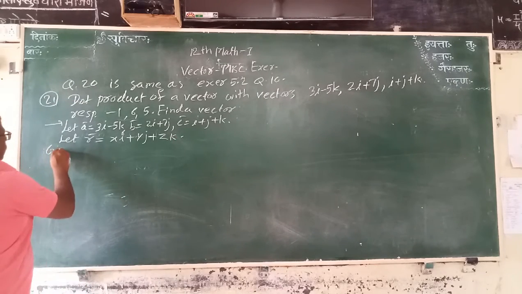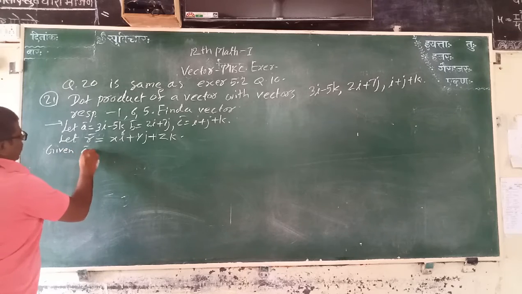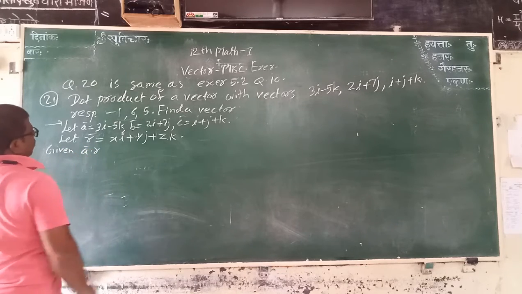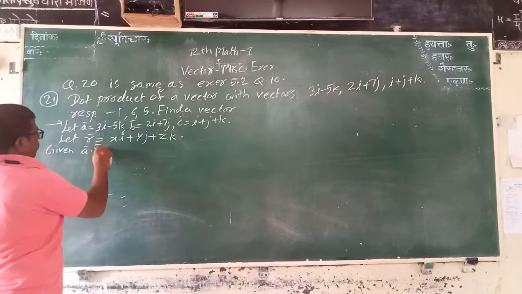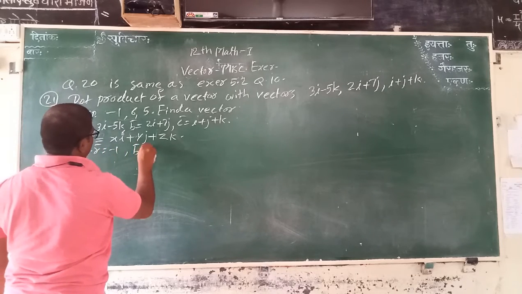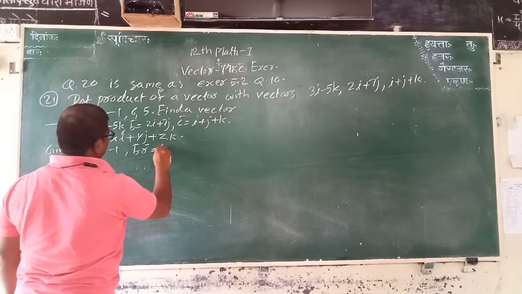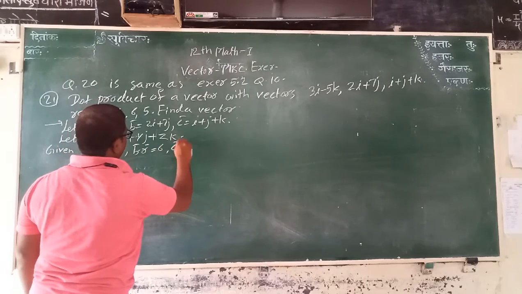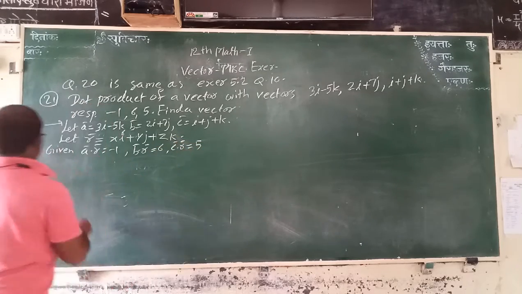Given A bar dot R bar equals minus 1, B bar dot R bar is equal to 6 and C bar dot R bar is equal to 5.